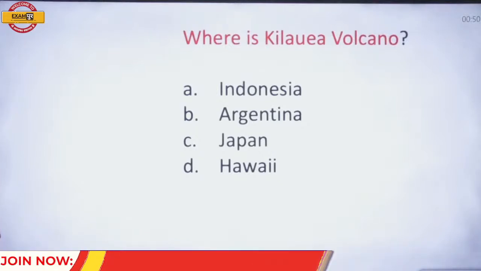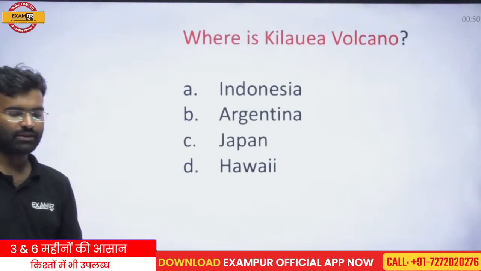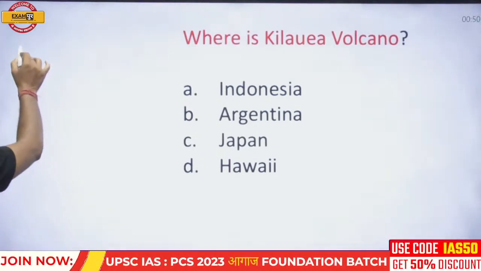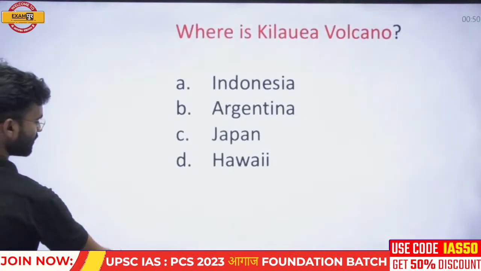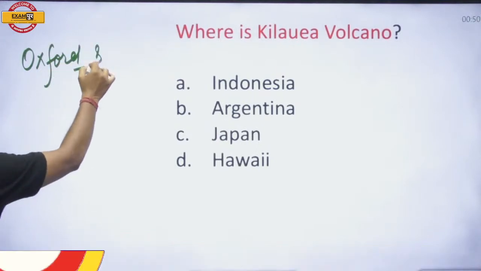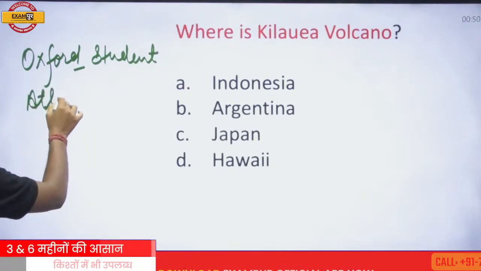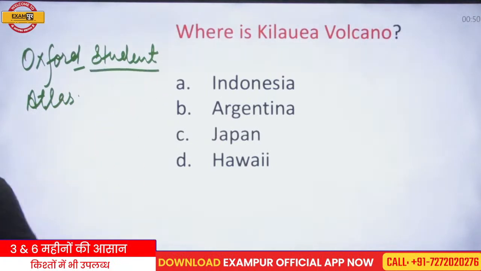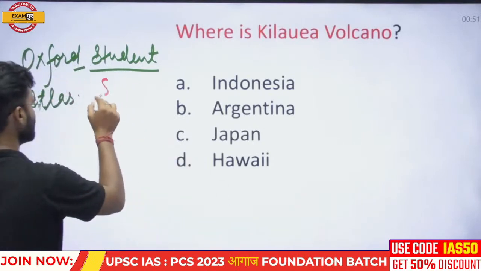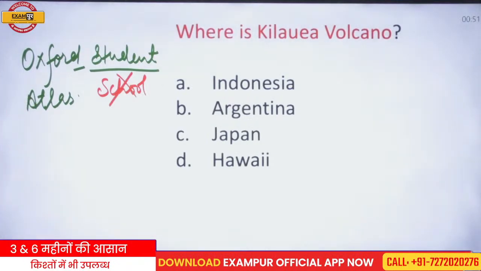Firstly, you should know where Indonesia, Argentina, Japan, and Hawaii are, what the locations of these sites are. So use the map. And I think you have the Oxford Student Atlas. If you don't have it, then please purchase it. Purchase the Oxford Student, not the Oxford School. It is not good for you.